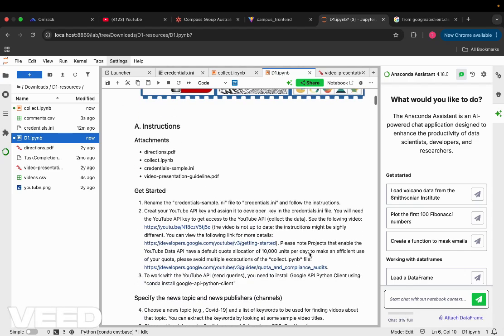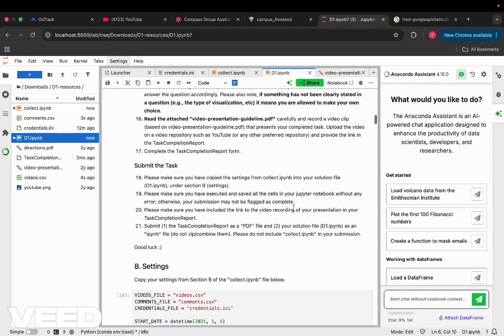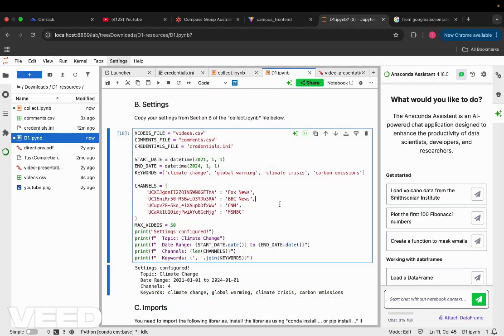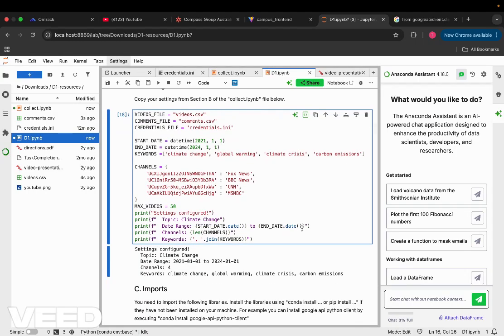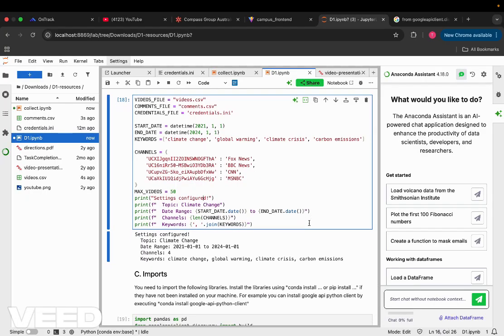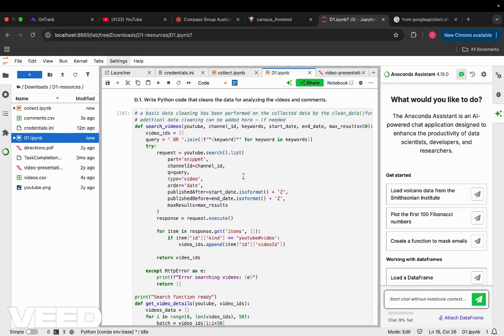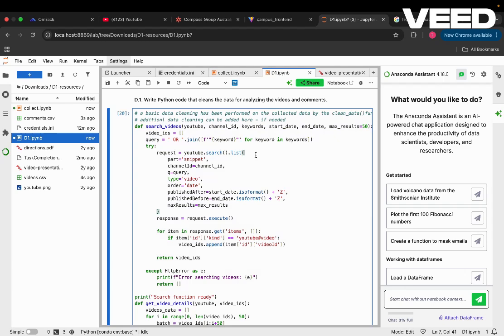Moving further, first I have set up the collection parameters, which include the topic, keywords, channels, and then maximum videos per channel. I have used the YouTube Data API version 3 to collect the data programmatically, and this process involves three major things, so I've created three functions. First is search videos. It will basically search the videos, and it will store the video IDs into this variable.